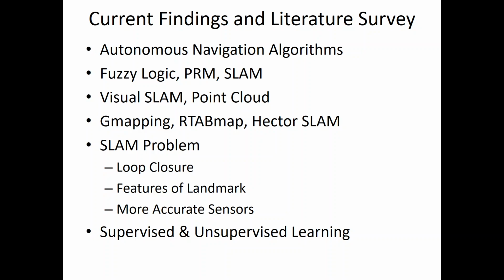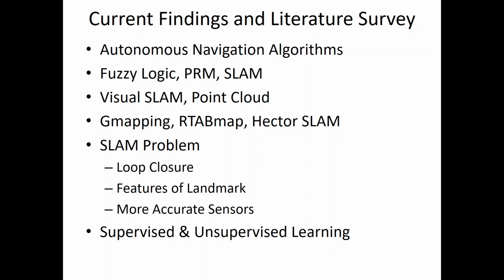The main problem is that SLAM is like a chicken and egg problem, where you don't know the map, and we also don't know the initial position or the localized position in an environment. So that is the biggest problem. Finding an initial position is very difficult. In the case of a dust cleaning robot, we saw that the owner moves the robot in a household environment with the help of a mobile application in order to create the map first, and then the robot uses some kind of algorithm like A star or Dijkstra to move in the environment. So that's the biggest problem.